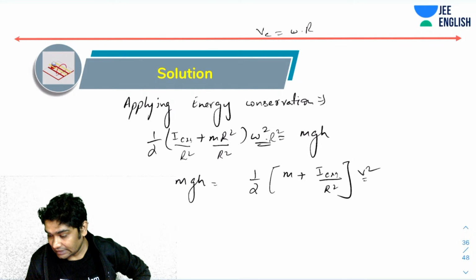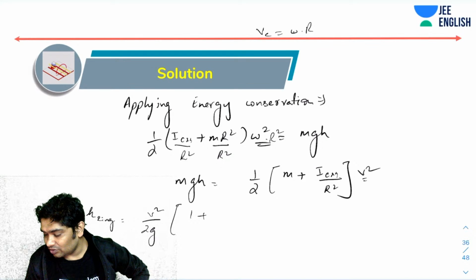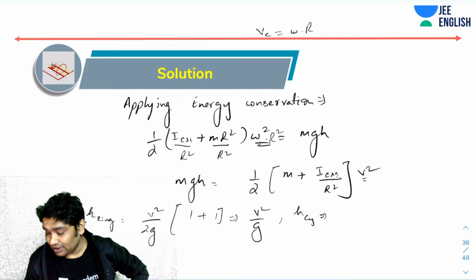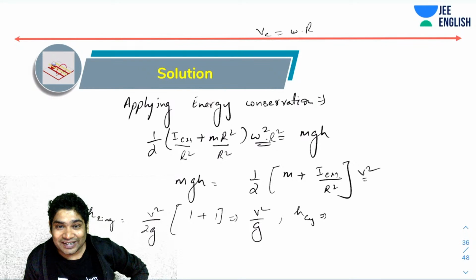Once I have this, which for a ring would have been equal to v square over 2g plus MR square by MR square, so 1 plus 1, v square over g. H for cylinder. You realize the R's don't matter. R's really don't matter.